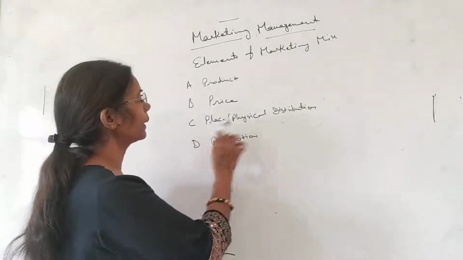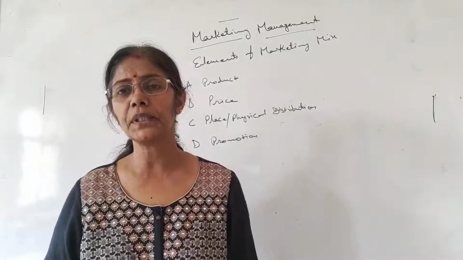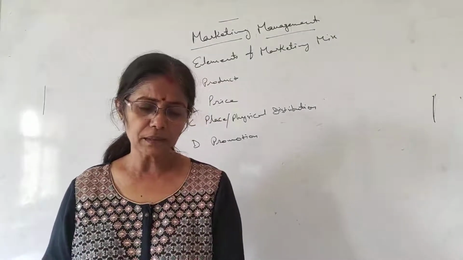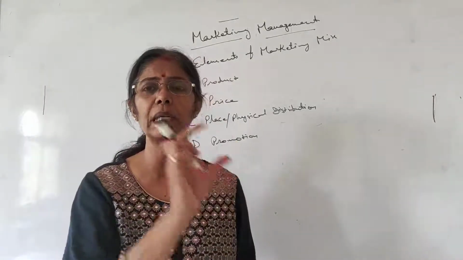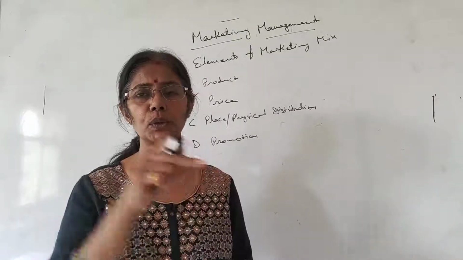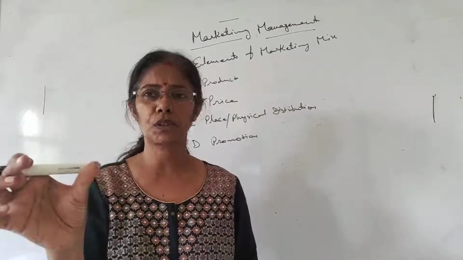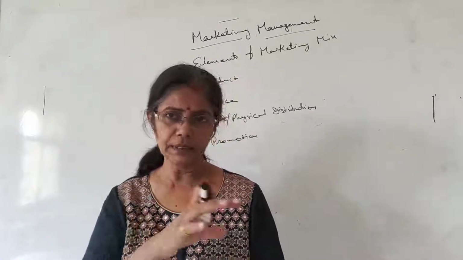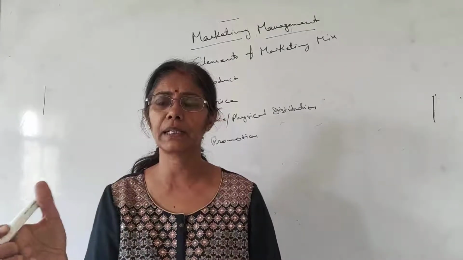When the third comes, place and physical distribution. I tell you students, this has been eliminated from your syllabus by the CBSE. Okay. Channels of distribution, I'll just give you a brief idea. Channel of distribution, the producer is producing and at last the final destination is the customer. So how it reaches from producer to the customer. So what is the chain between? Chain of distribution, okay, or you can say the physical distribution, which steps are there.